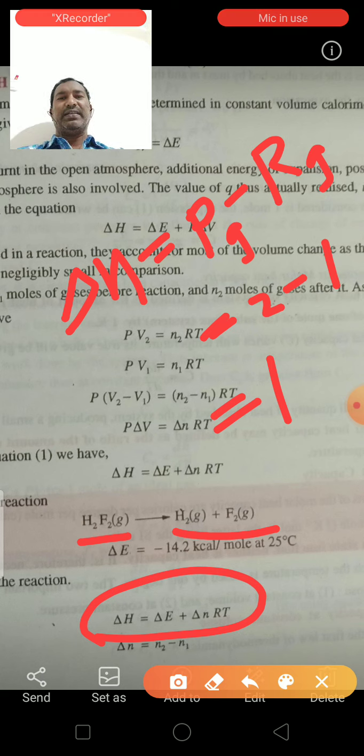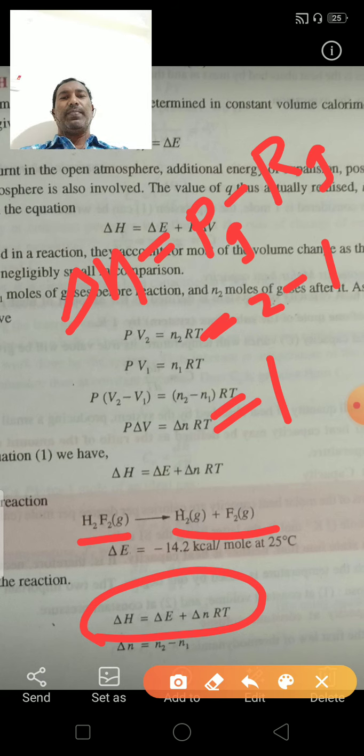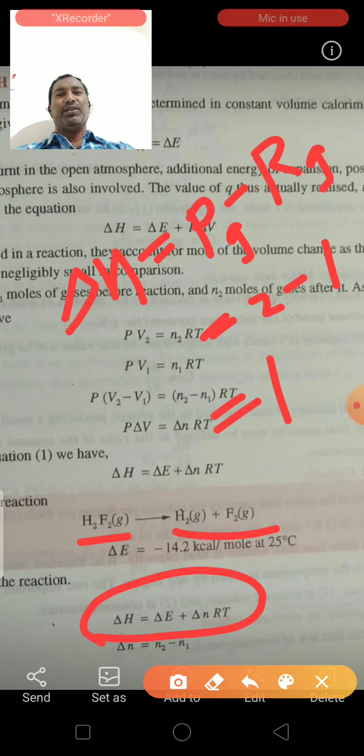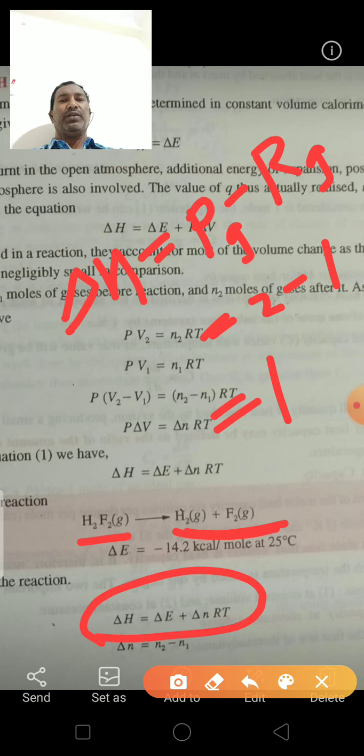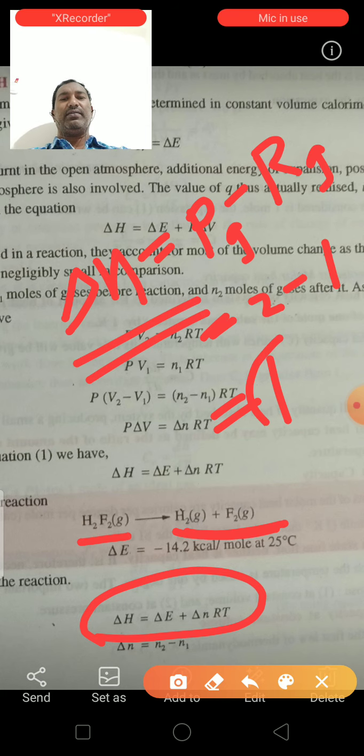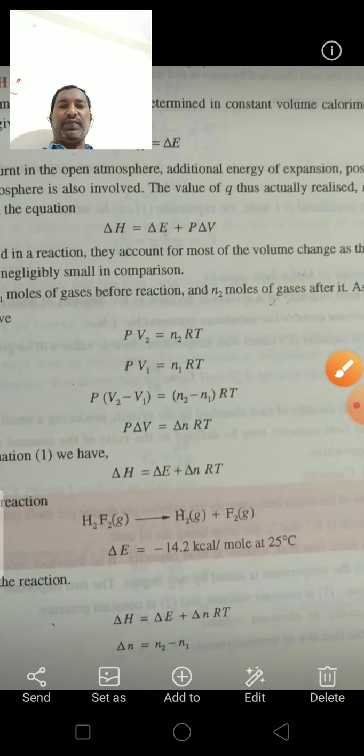Delta n is equal to the molecules in product in gaseous state minus the molecules in reactant in gaseous state. In the products there are 2 moles in gaseous state. So 2 minus 1, that is equal to 1. Delta n is equal to 1, so we can substitute delta n is equal to 1.